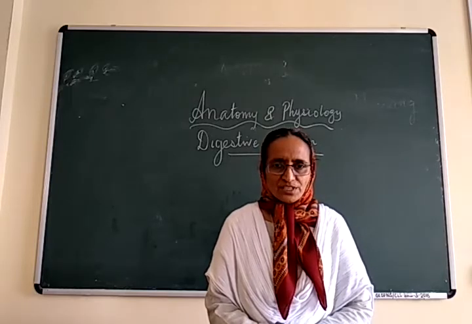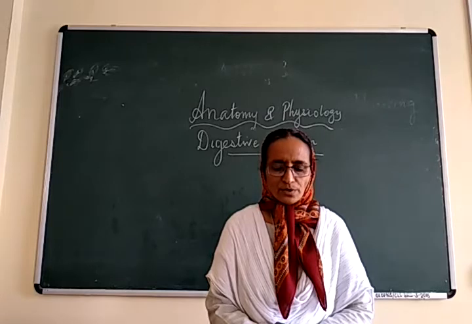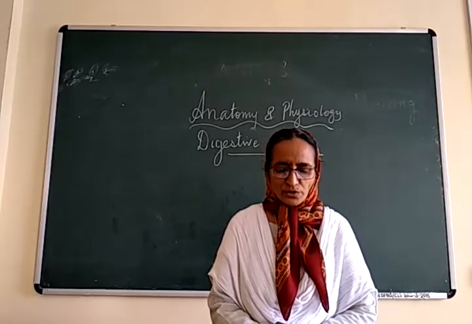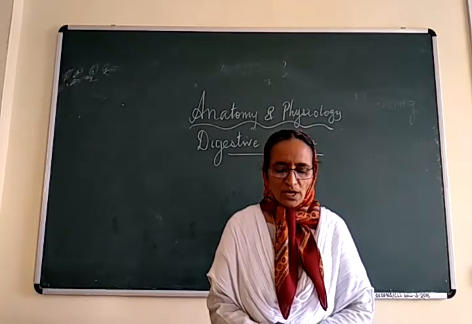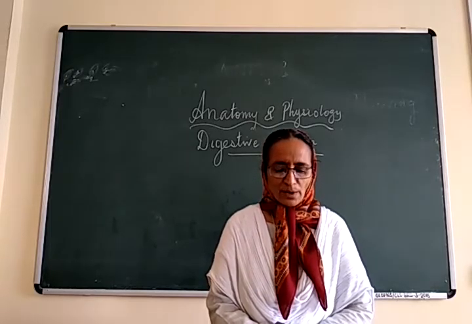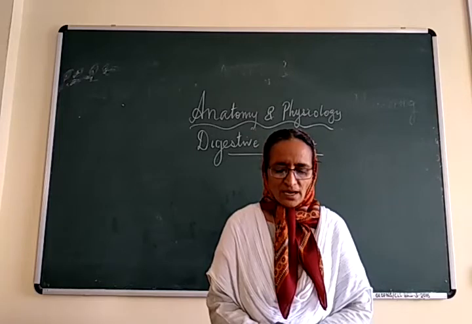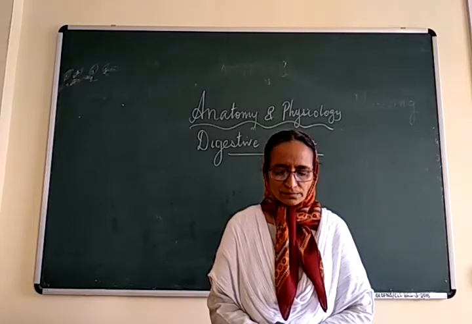The peritoneum is divided into two, the parietal peritoneum and the visceral peritoneum. The parietal peritoneum lines the abdominal wall, and the visceral peritoneum covers the organs or the viscera within the abdominal and the pelvic cavities. The parietal peritoneum lies along the anterior abdominal wall.